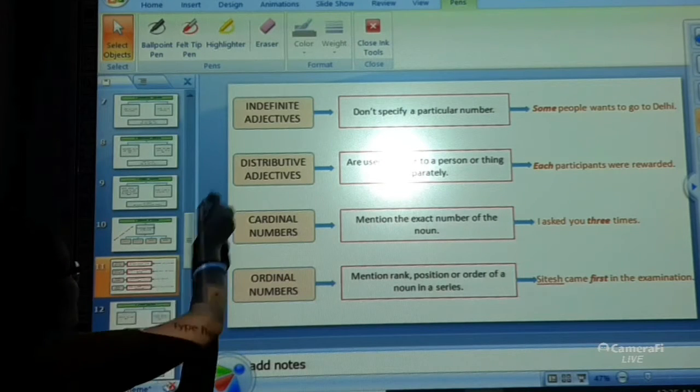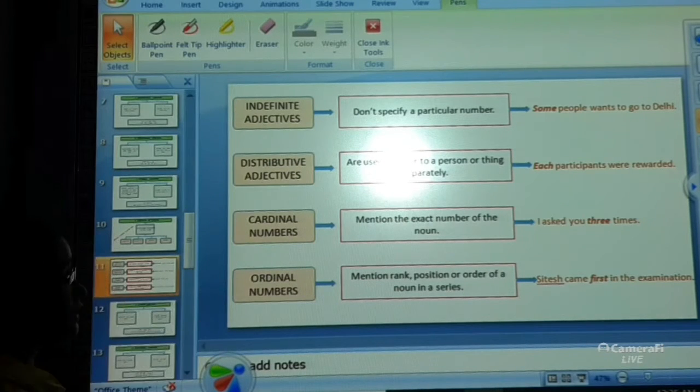The first that you have is indefinite adjective. Now what do you mean by indefinite adjective? From the word indefinite you can understand that it is something that is not specified, something not specifically shown or given over here.